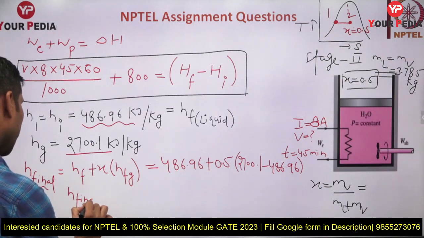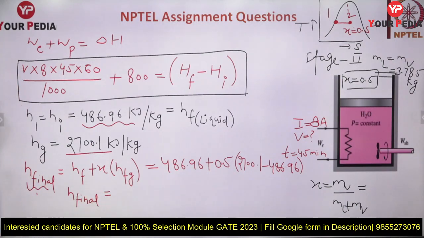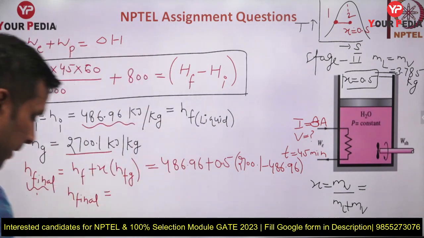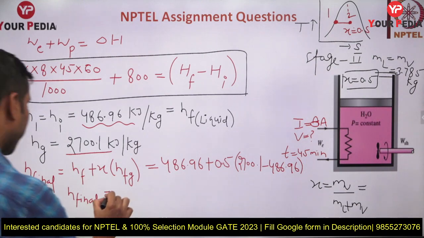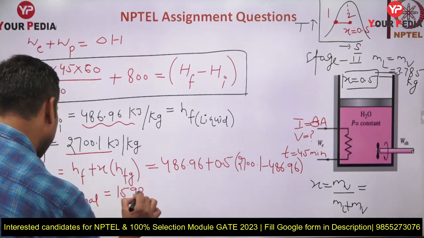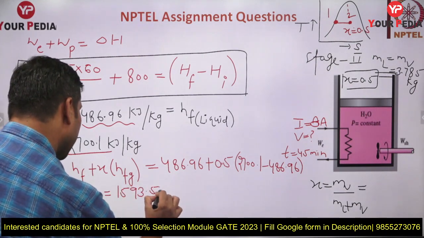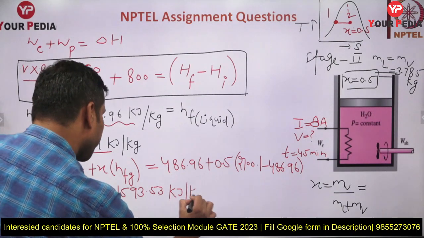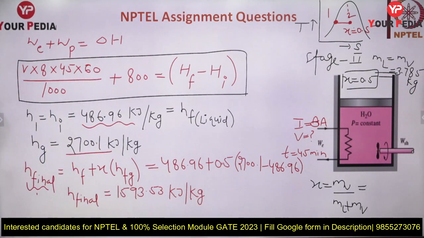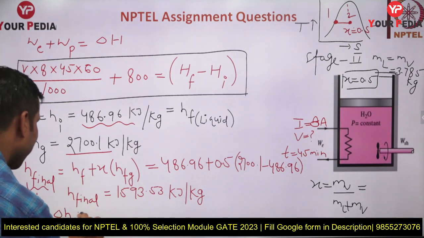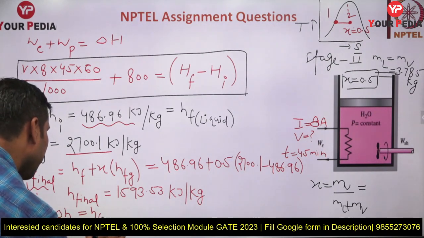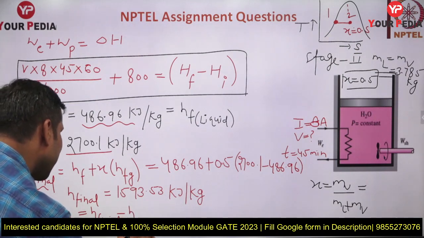Solving this, you will get the final enthalpy. Let me write it here: this will come out 1593.53 kilojoule per kg. This is the final enthalpy. So what will be the enthalpy change, guys? Delta H will be H final minus H initial.